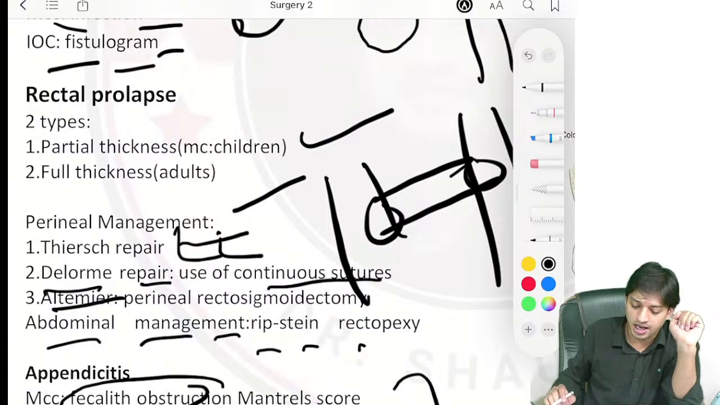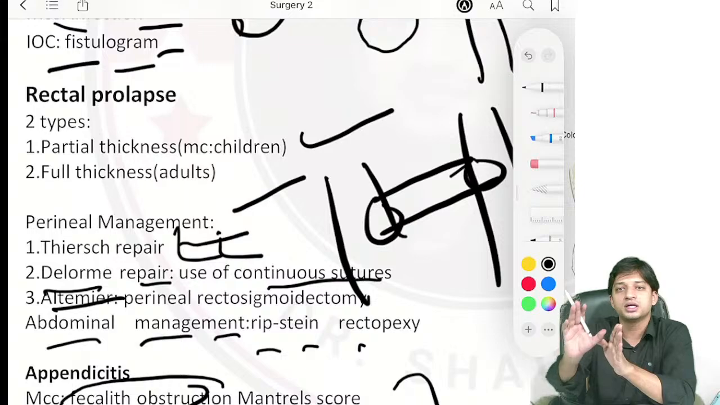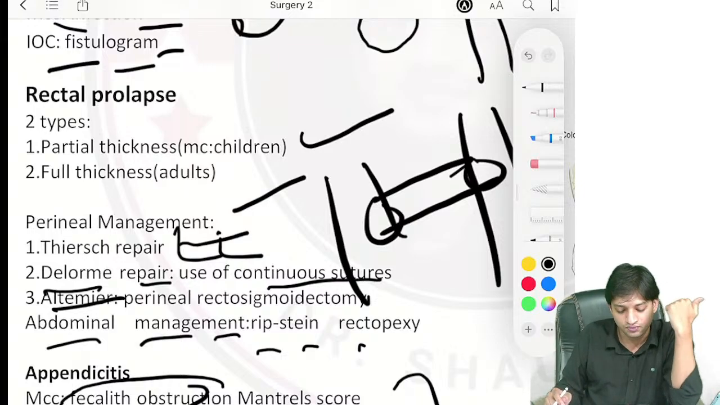Coming to rectal prolapse, it is of two types. You have the partial thickness. In children, it is partial thickness. In adults, it is full thickness.